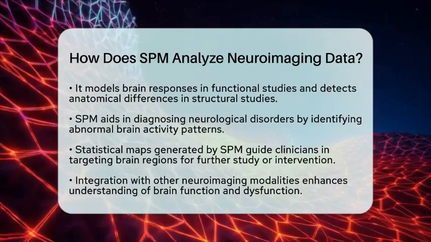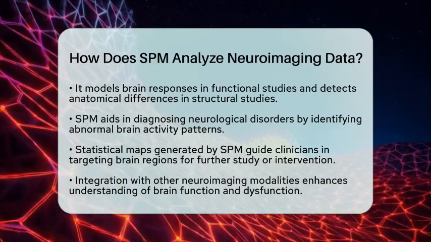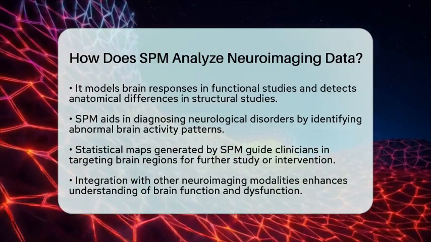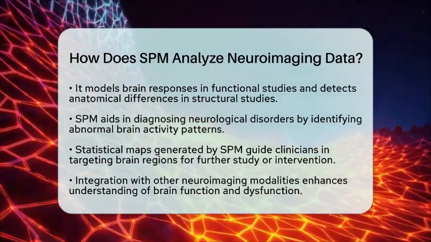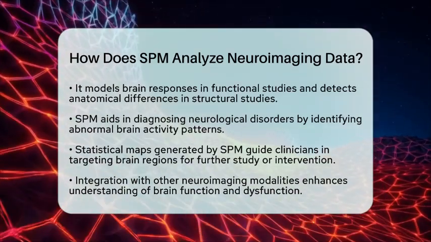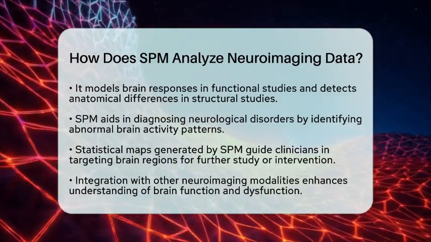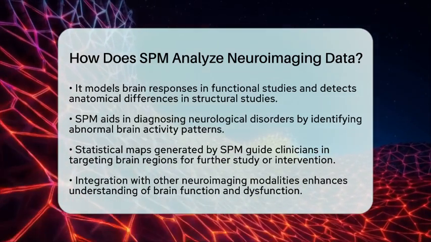In summary, SPM analyzes neuroimaging data by preprocessing images to a common framework, applying voxel-wise statistical models to detect significant brain changes, and producing maps that reveal functional or structural brain differences relevant to brain mapping and diagnostics.